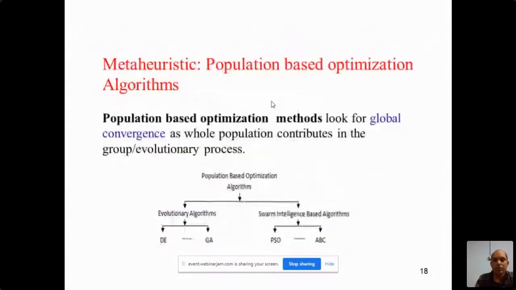The genetic algorithm basically mimics the natural reproduction system. Artificial bee colony optimization mimics the food foraging behavior of bees, where all the bees work together in the group and each bee has its own role.